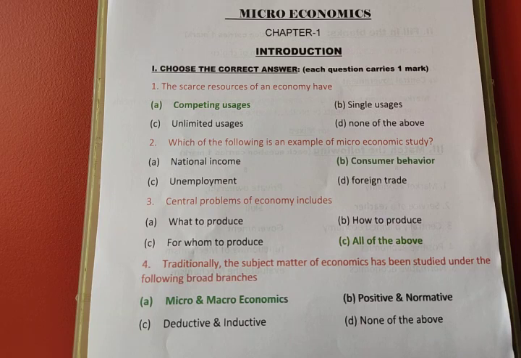In this chapter we discussed the meaning of and differences between micro and macroeconomics. Also we discussed what to produce, how to produce, for whom to produce, like basic economic problems. And already sir has explained centrally planned economy, market economy, mixed economy, and also you discussed the production possibility frontier, and positive and normative economics. Up to this is the first chapter, Introduction to Microeconomics.